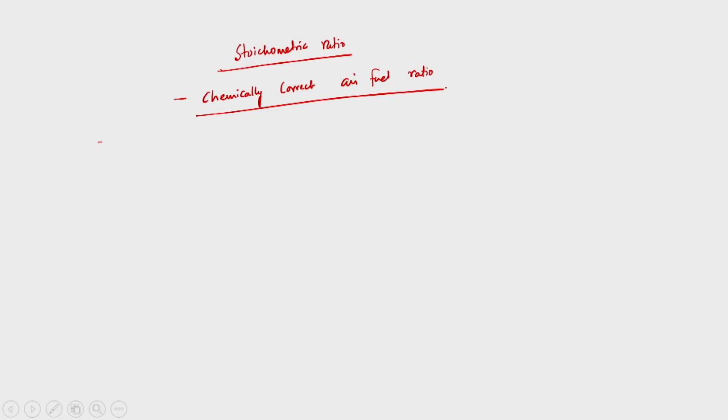So stoichiometric ratio, what do you mean by that? Stoichiometric ratio is the chemically correct air fuel ratio, and this chemically correct air fuel ratio varies with the load of the engine.